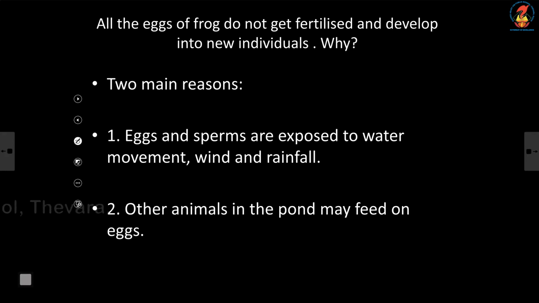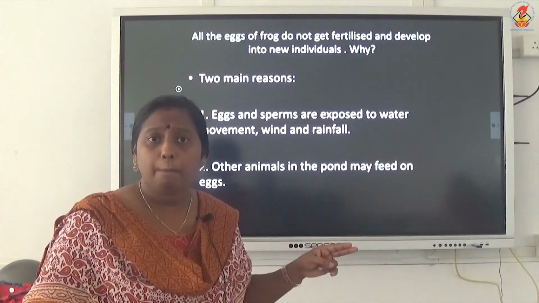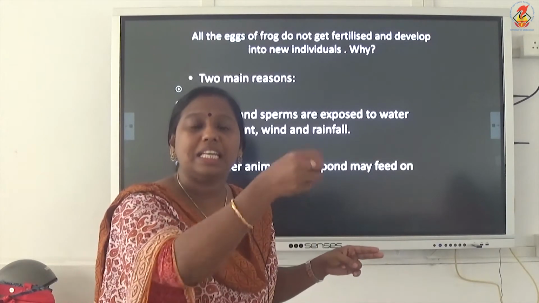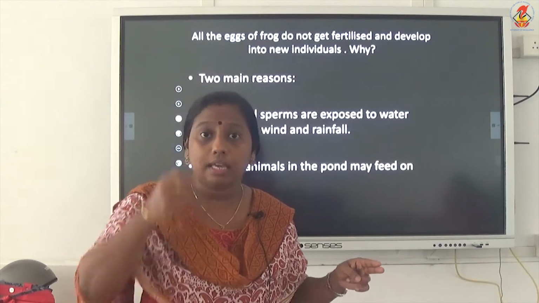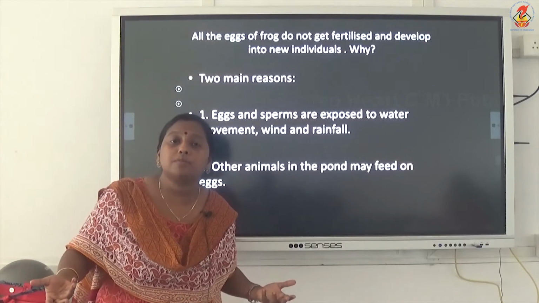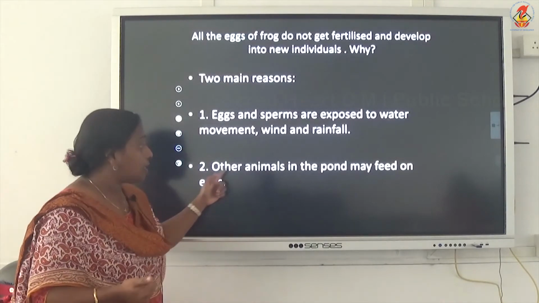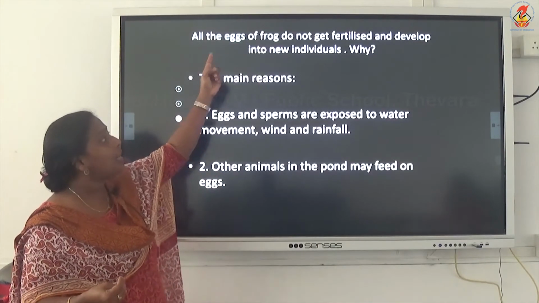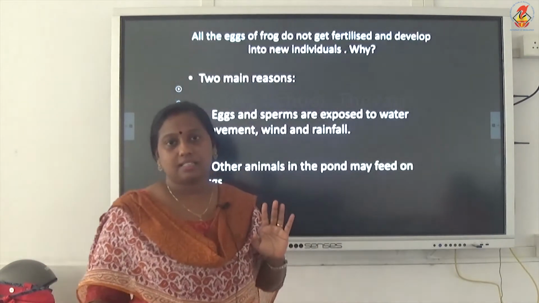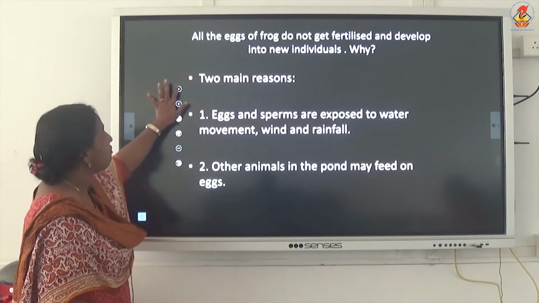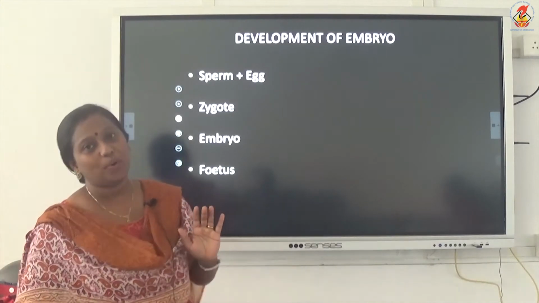The second reason is that there are so many other predators which live in this pond. There may be many fishes, and other bigger fishes. All these will come and eat the eggs. They are predators, they will come and eat these eggs off, so there will be no egg for the sperm to fuse with. So other animals in the pond may feed on the eggs. This is the second reason why all eggs will not get fertilized. So, got the reason? With this, the topic of external fertilization in frog is over.